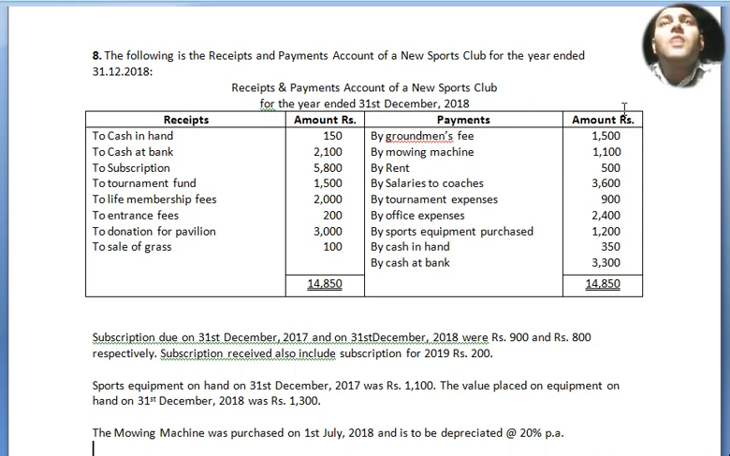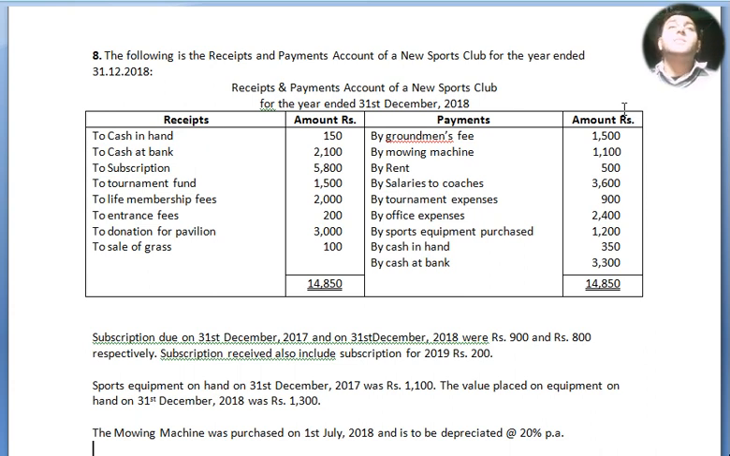Payment side: by groundman's fees, by mowing machine, by rent, by salaries to coaches, by tournament expenses, by office expenses, by sports equipment purchased, by cash in hand, by cash at bank. Alright, and the amounts are 1,500, 1,100, 500, 3,600, 900, 2,400, 1,200, 350 and 3,300. Altogether both side total is 14,850.